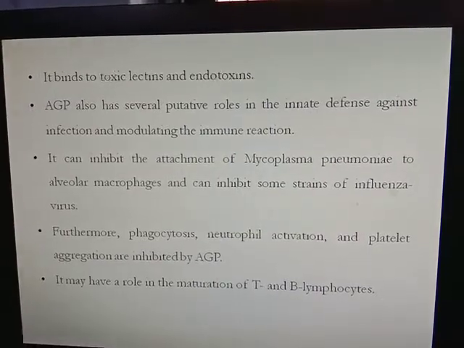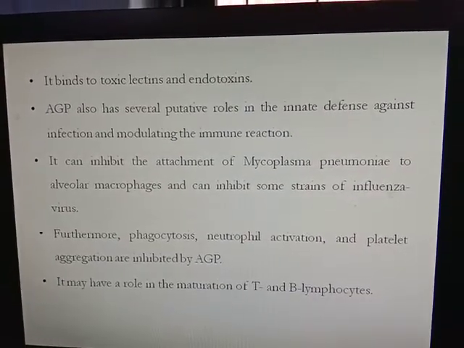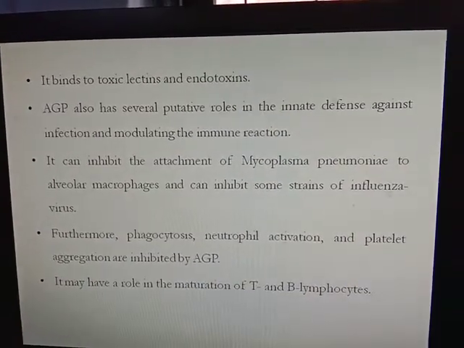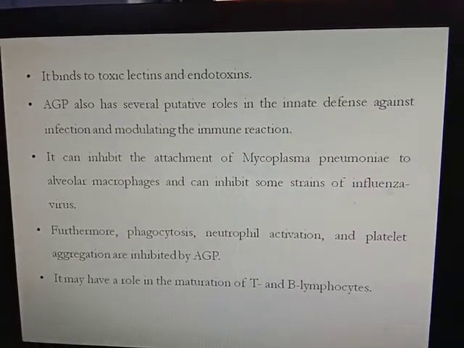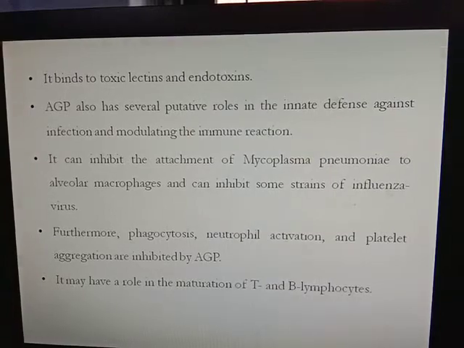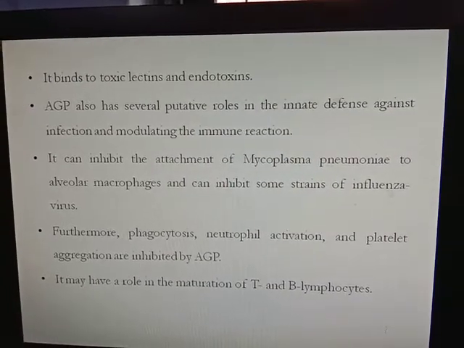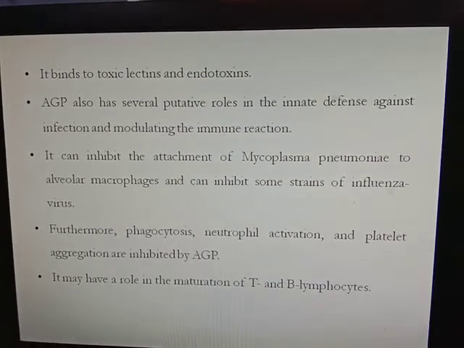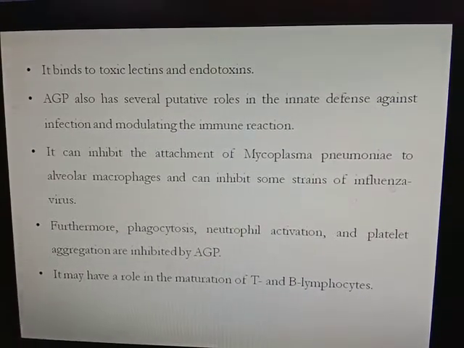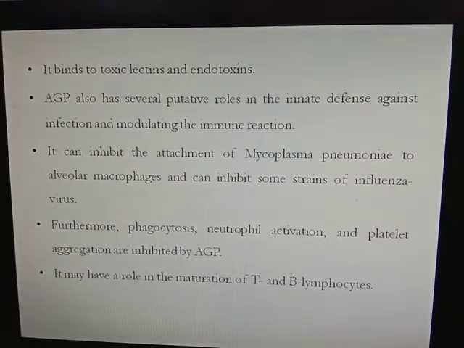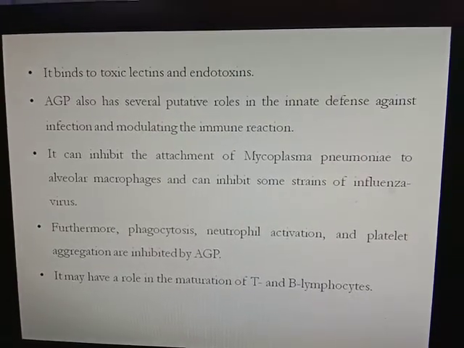It also binds toxic lectins and endotoxin. Acid glycoprotein also has several putative roles in the innate defense system against infection and in modulating the immune reaction. It can inhibit the attachment of Mycoplasma pneumoniae to alveolar macrophages and can inhibit some strains of influenza virus.